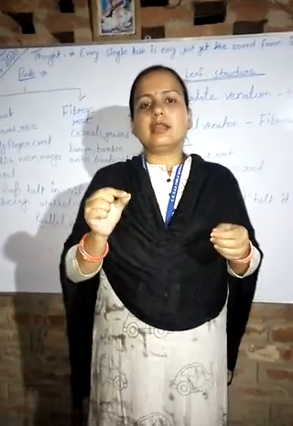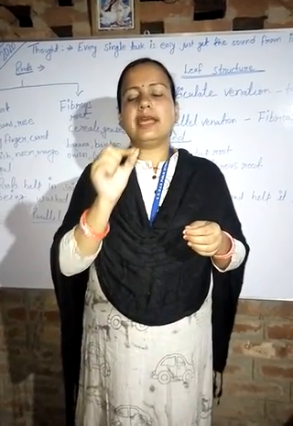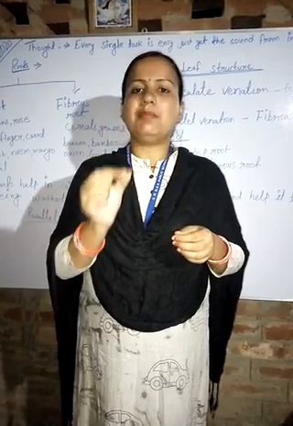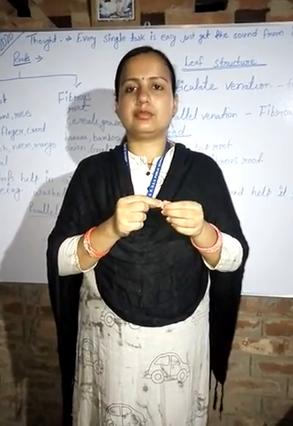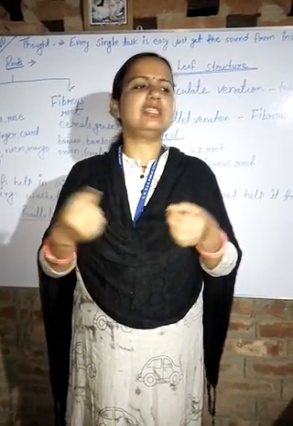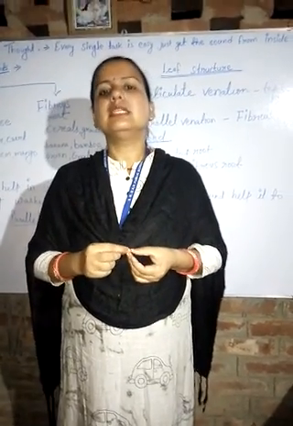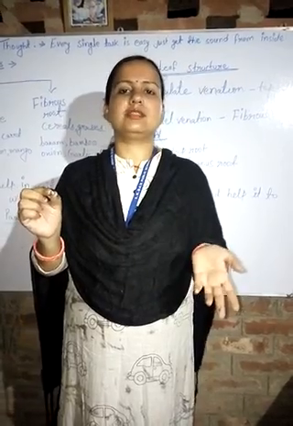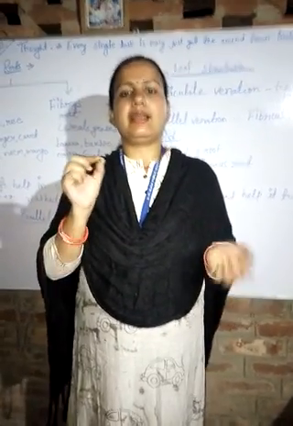So dicot seeds are present in the plants which have taproot. As you can see, all pulses have dicot seeds, so they have taproot.